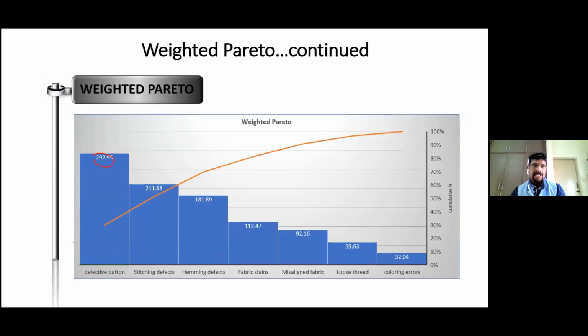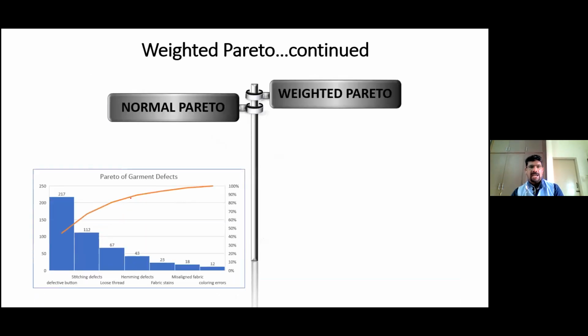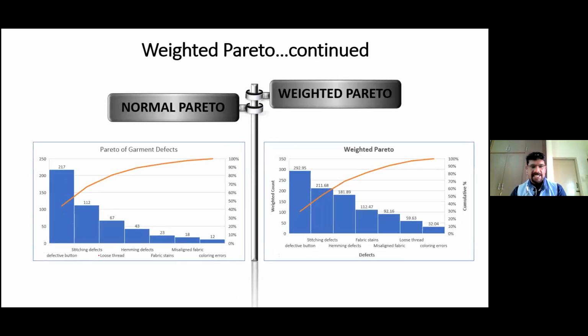So on the left hand side, what will I have? I will have the weighted count data. It is still numerical data. So after using the weighted count data, I am able to find there is a small change in the order. Previously in the normal Pareto: defective button, stitching defects, loose thread, hemming defects. But here you can see defective button, stitching defects, hemming defects have moved to position 3, and loose thread has moved to position 7. Have you seen this? Yes.